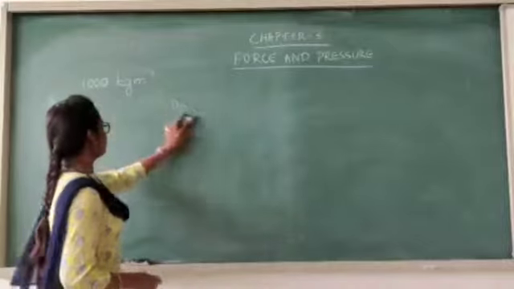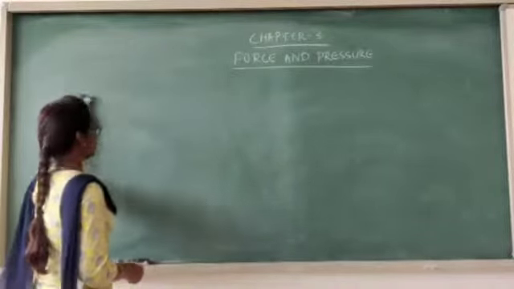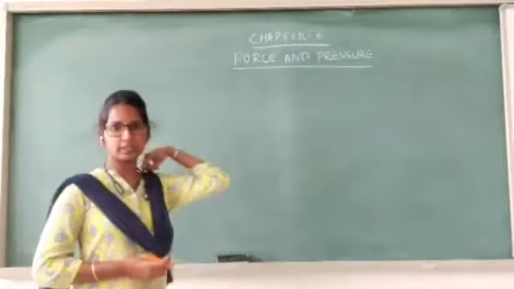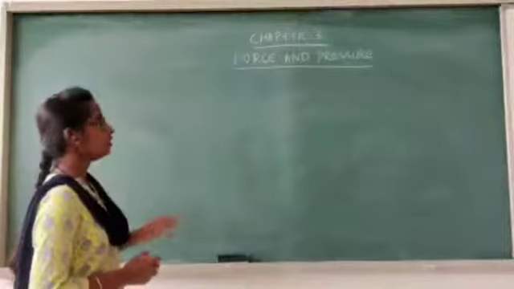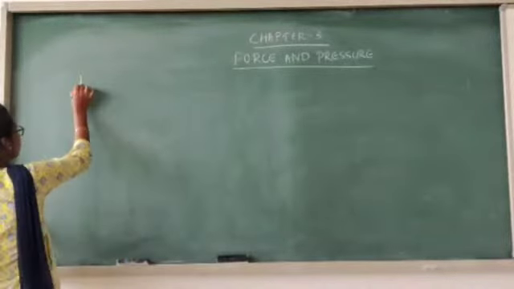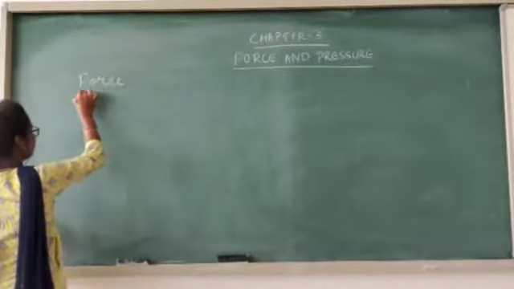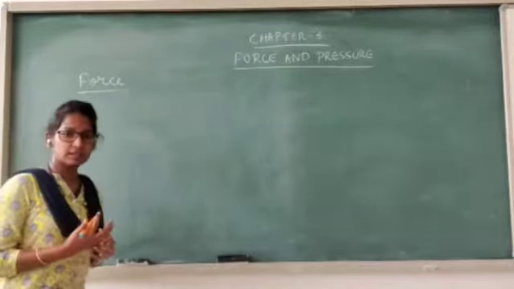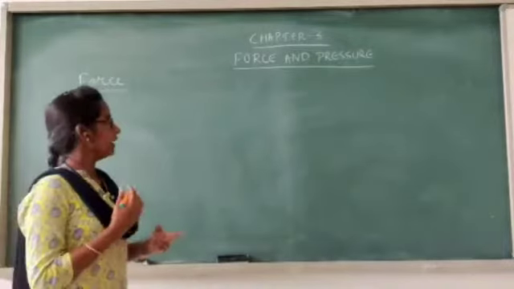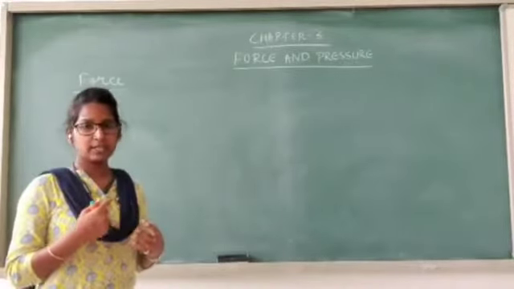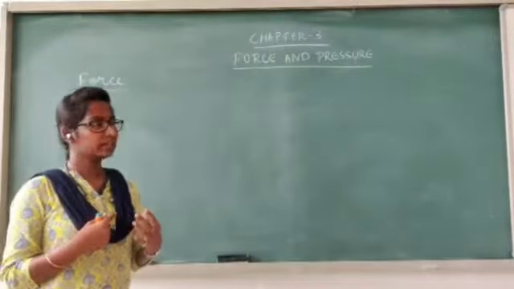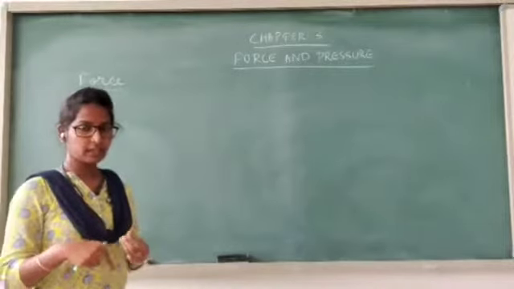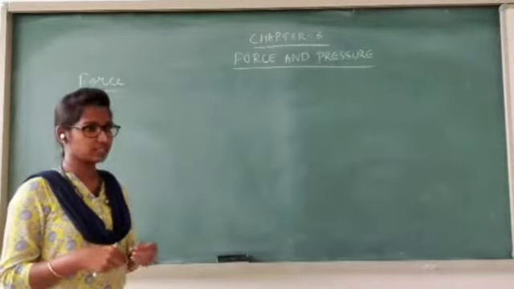So what is force? A push or pull on an object is called force. And it has both direction as well as magnitude, so force is a vector quantity. And force is measured with the help of a spring balance. The effects of force: it can change the speed of a motion, it can change the state of motion, it can change the shape and size of an object, and it can also rotate an object when you apply a force along a fixed axis.